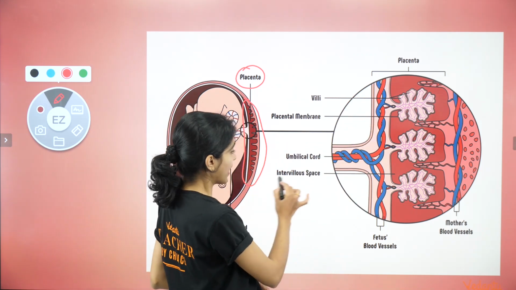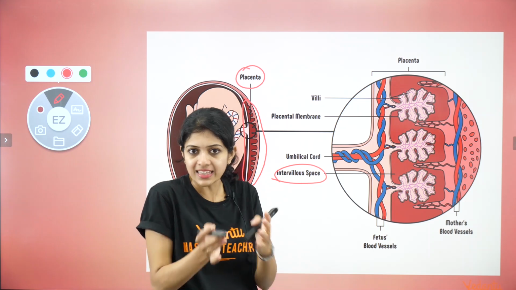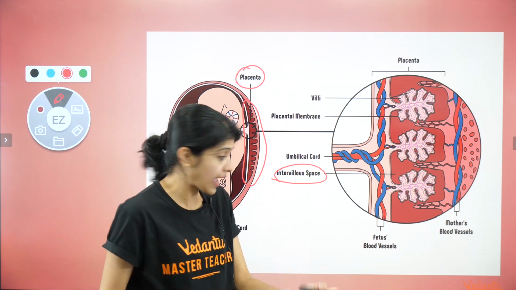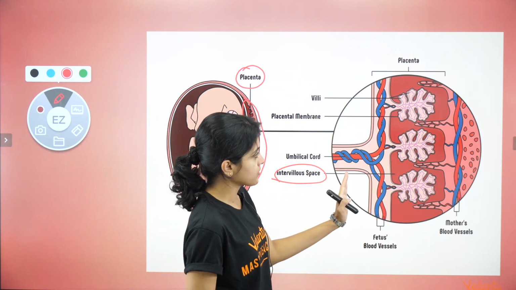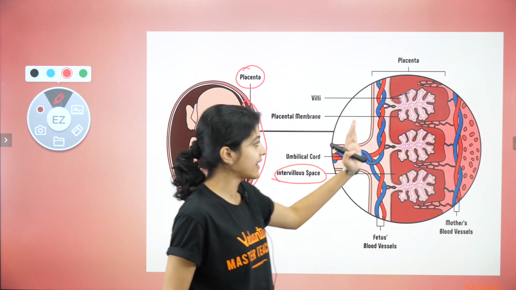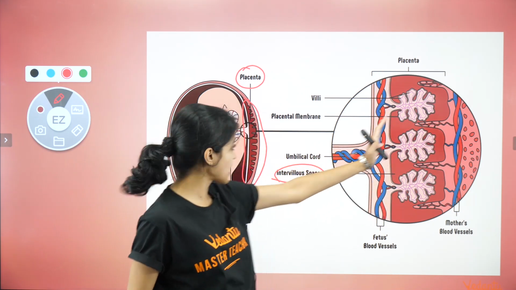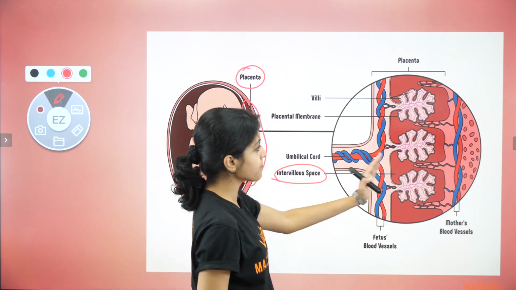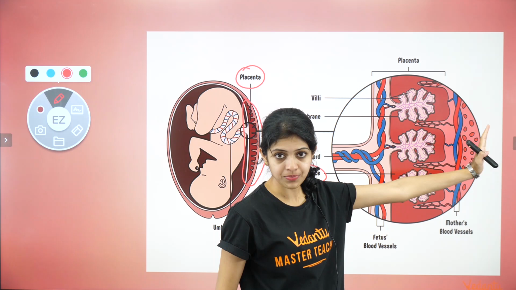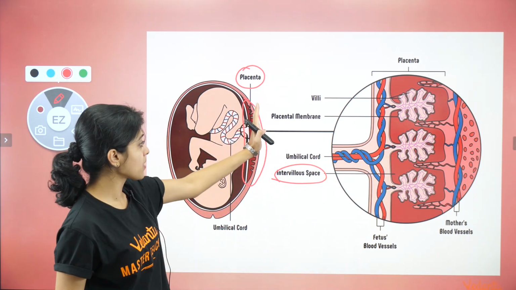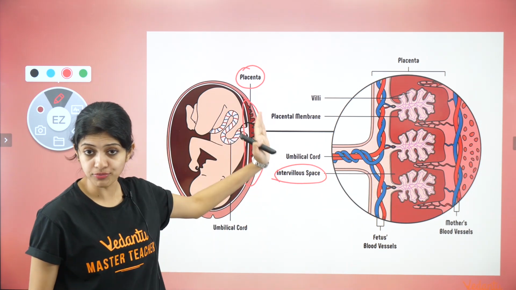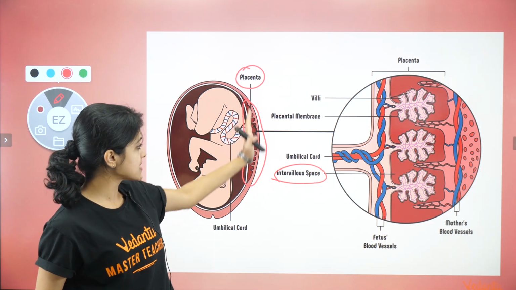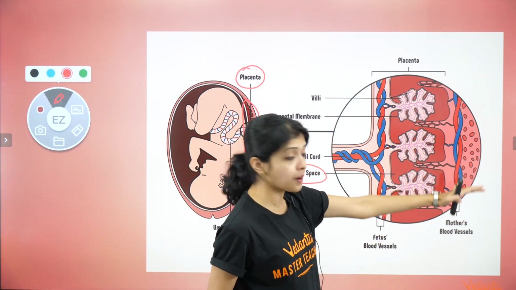Now what you see here, intervillar space, is basically the space between adjacent villi. Okay, now the rest of it, what do you see on that side and this side of the placenta? Basically, this is what you see here. I hope you've understood that. On this side, by which I mean it's the mom's side of the placenta, you would see her blood vessels.